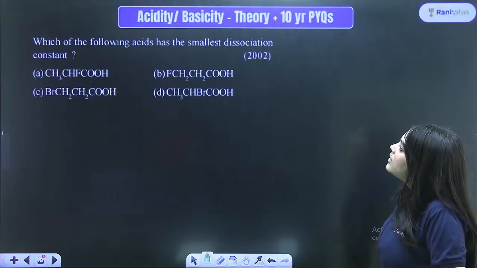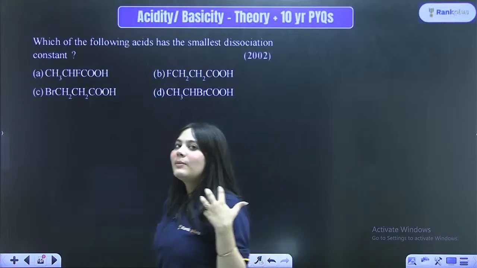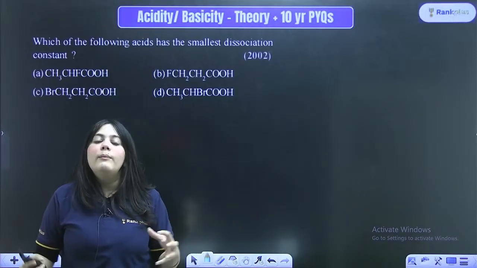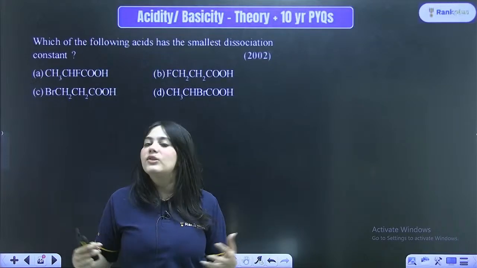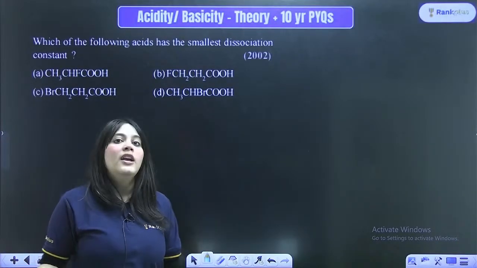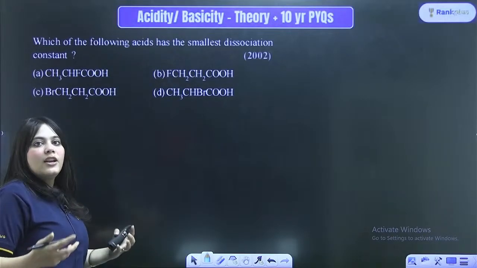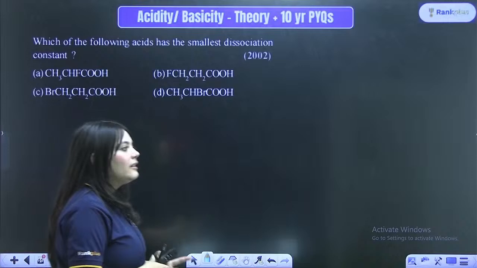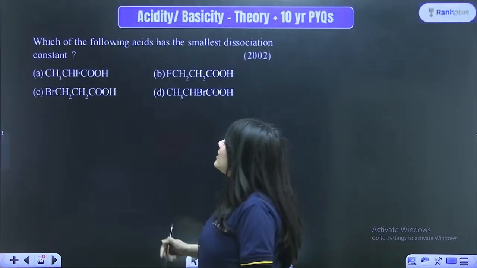Next question, look over here. 2002 question: which has the smallest dissociation constant? Smallest dissociation constant means what? The acids which are much stronger will have a high dissociation constant. So weak acids will have a small dissociation constant. So you just have to go with the wording of the JEE. The JEE papers are created in such a manner as to play with the words, but you don't have to get confused. Understand this thing.